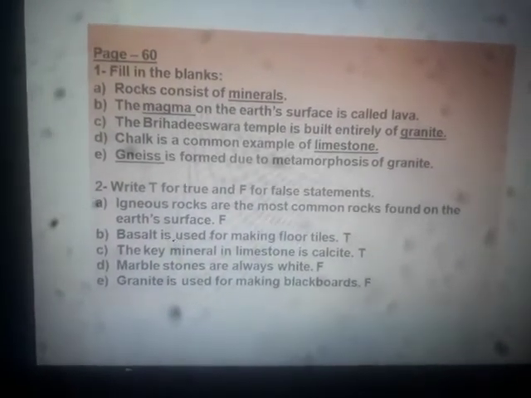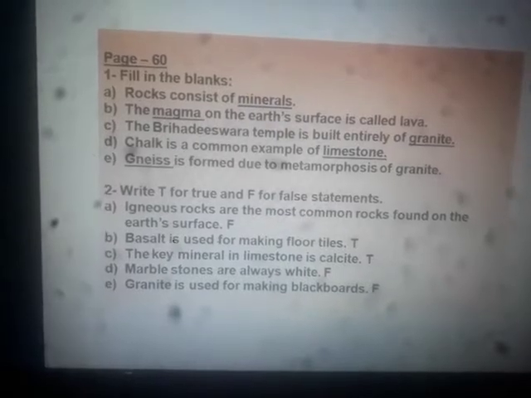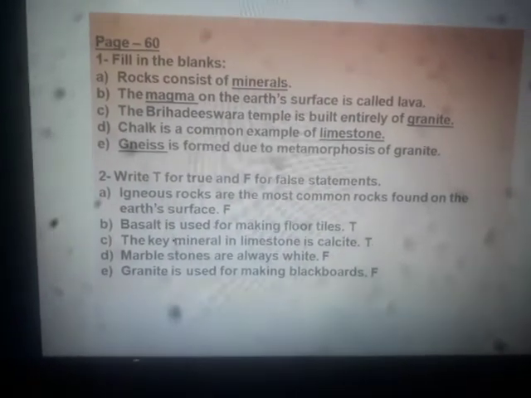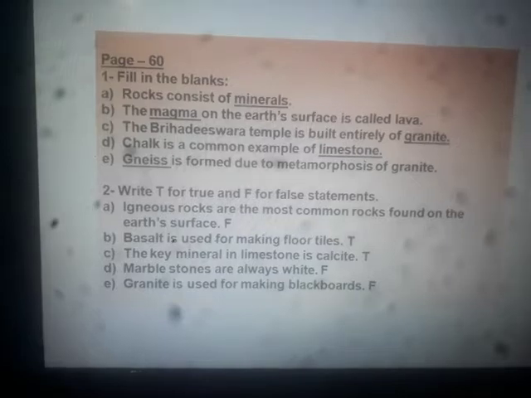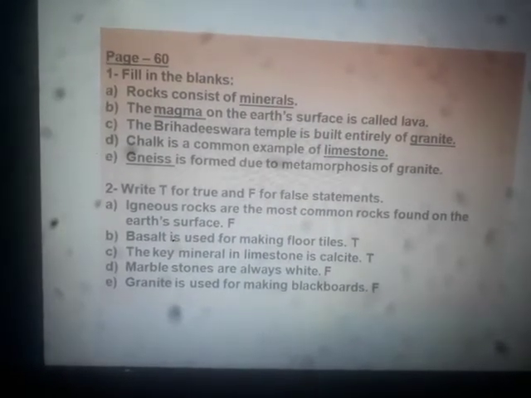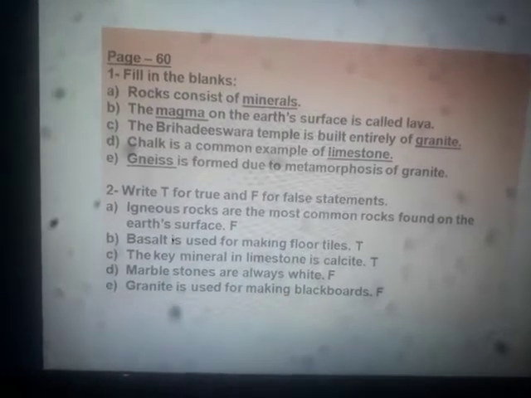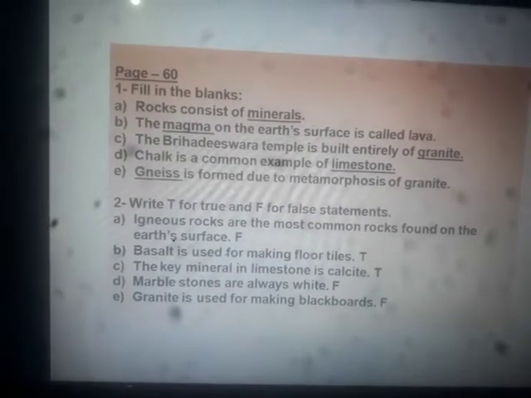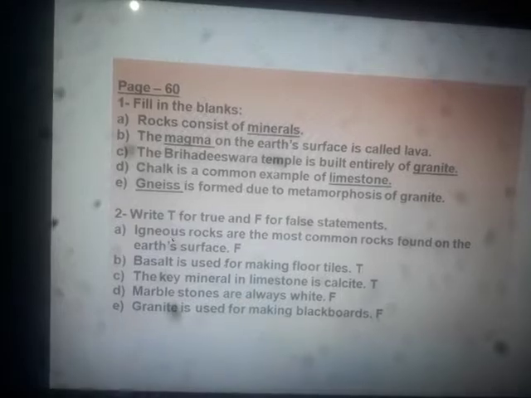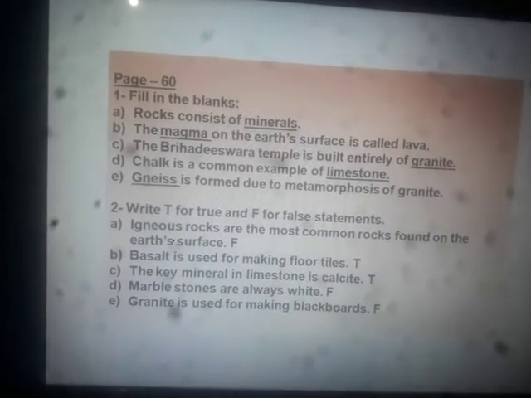The Brihadishwara temple is built entirely of dash. From which rock is the Brihadishwara temple built? From granite. Another question: chalk is a common example of dash.